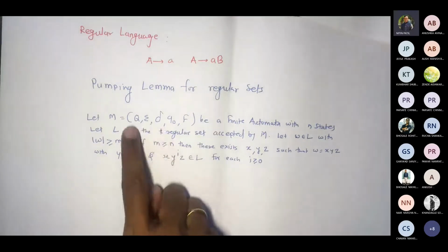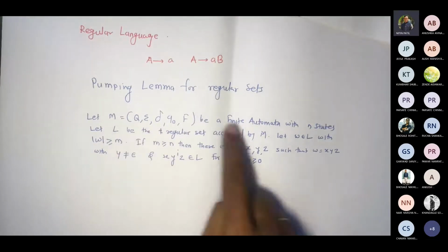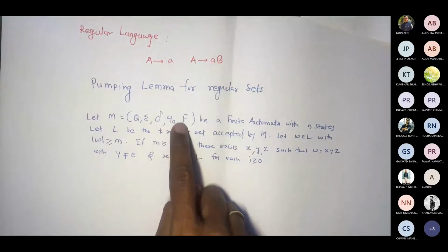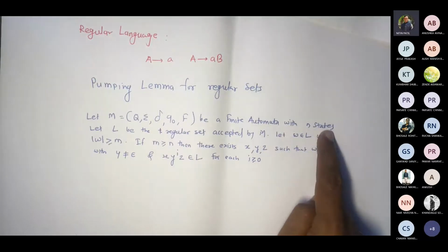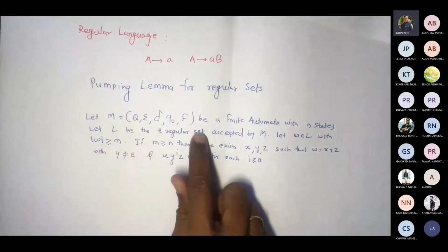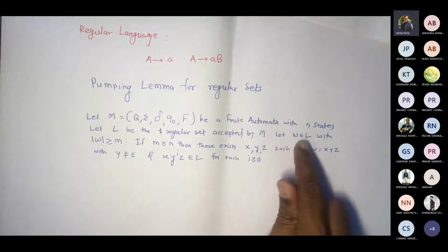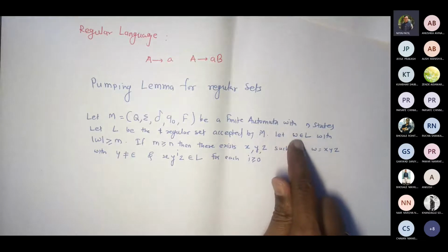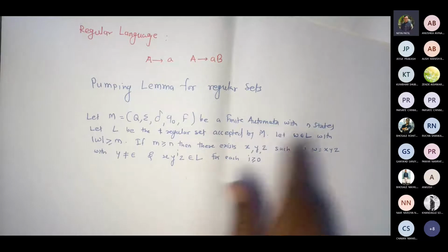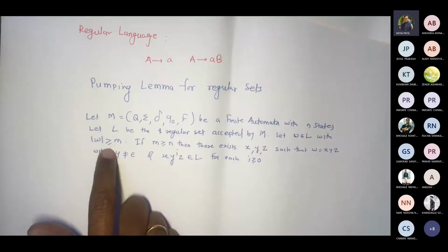See what I'm saying? Let M be your finite automata represented by this Q, sigma, delta, Q0, F, with n states. There are n states. We are assuming we don't know how many states there would be. Let L be the regular set accepted by M. Let W belong to L. This string W, which is part of this regular set accepted by your automata, has length greater than or equal to m.